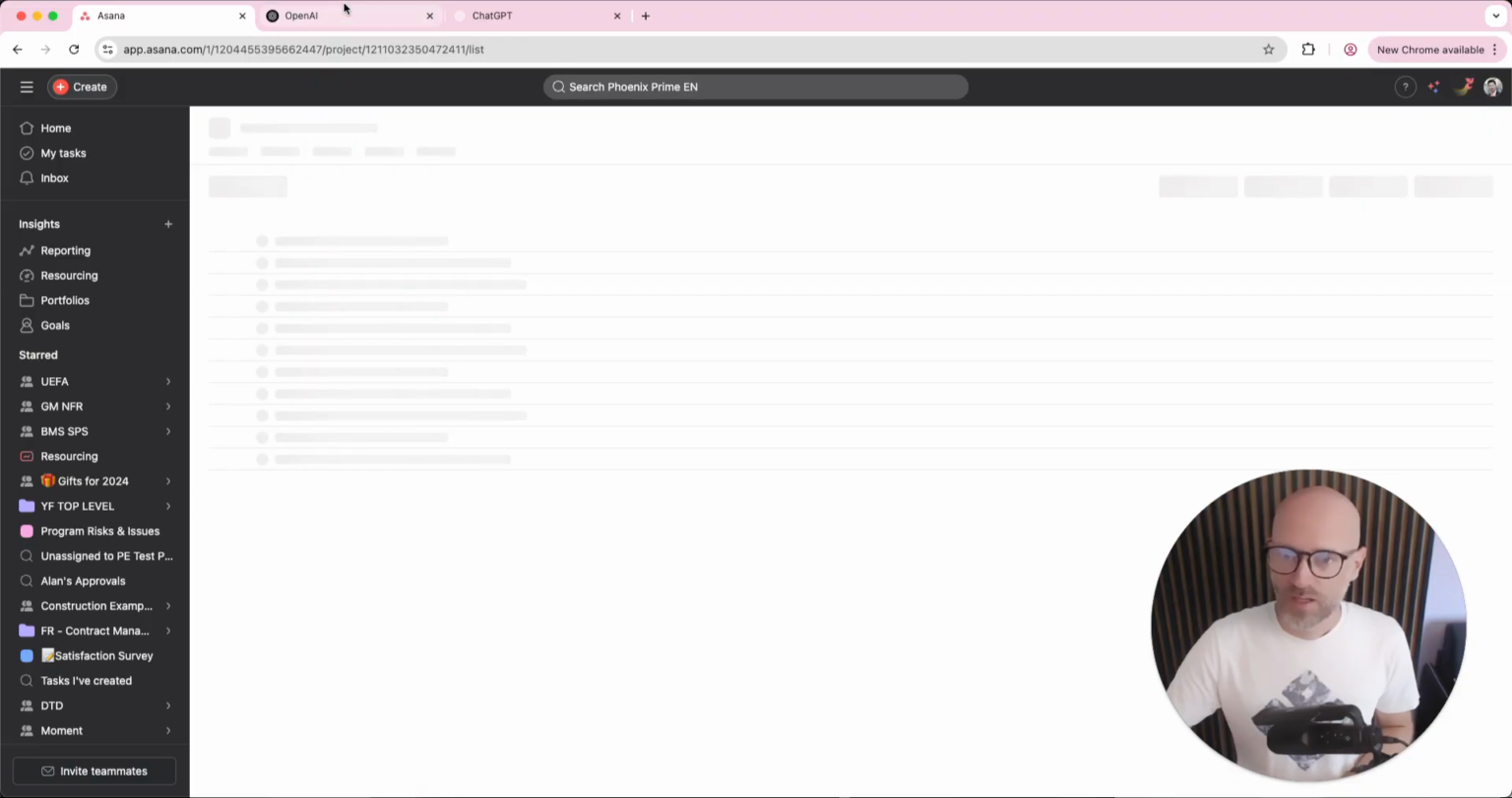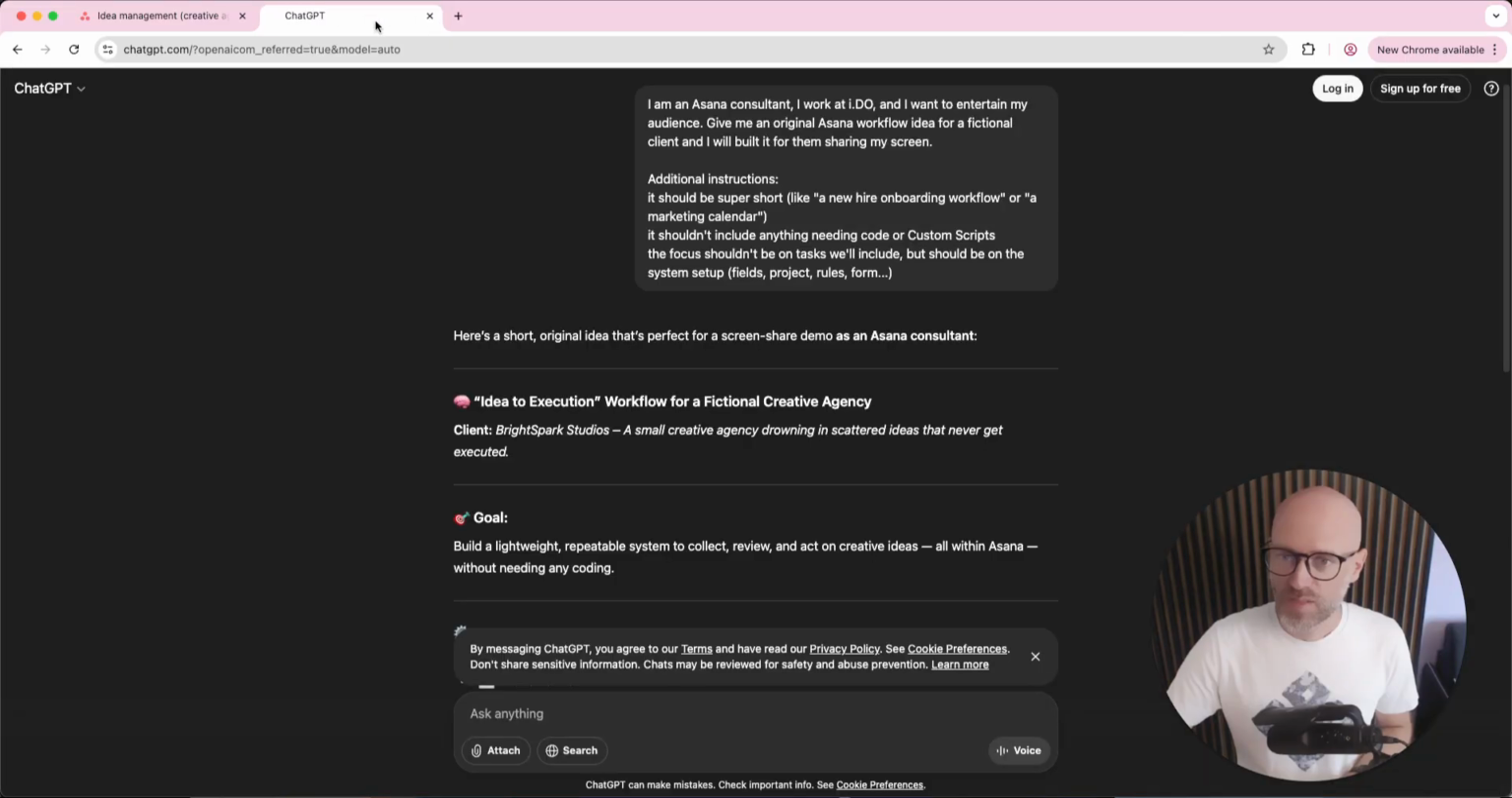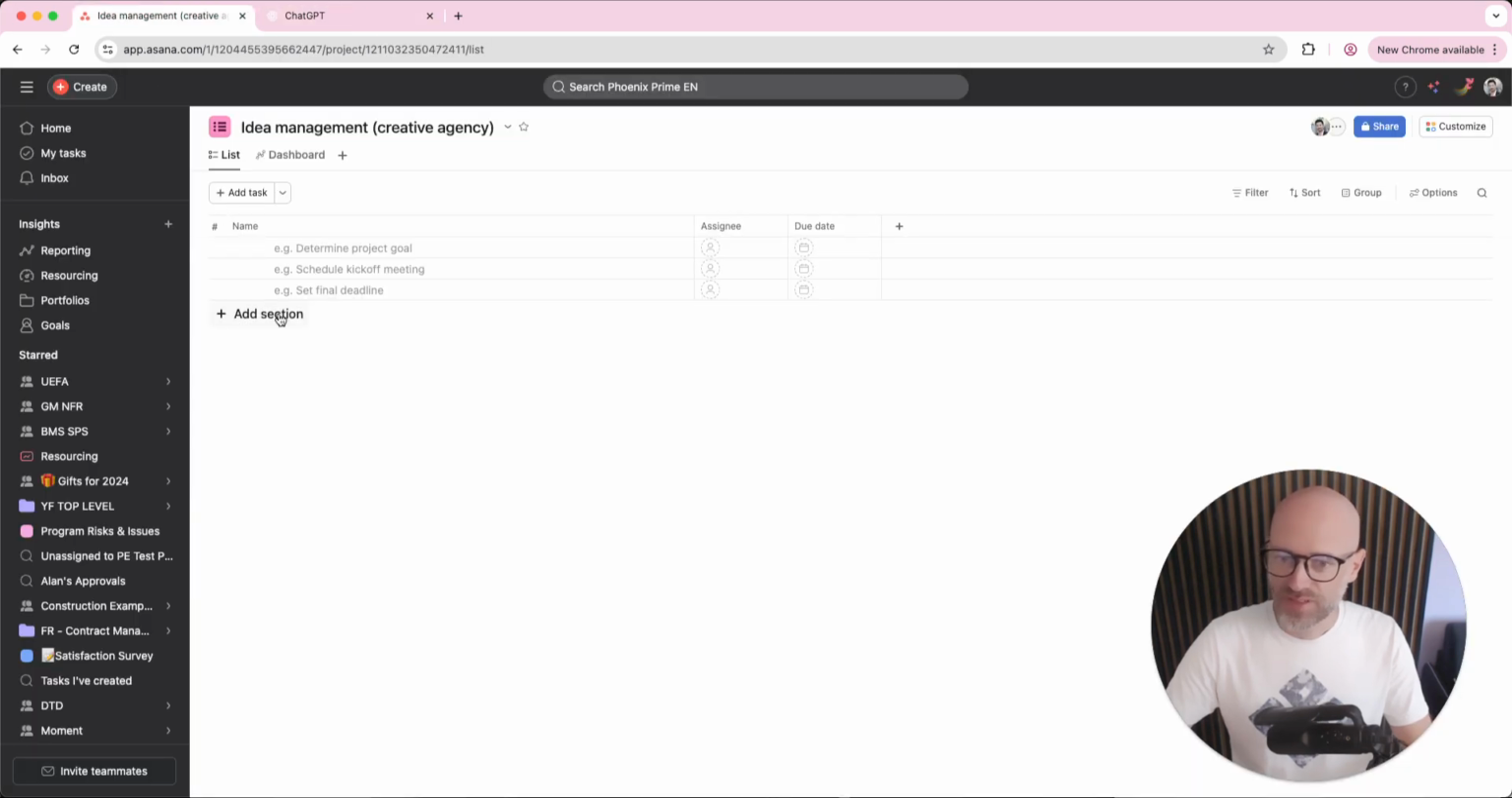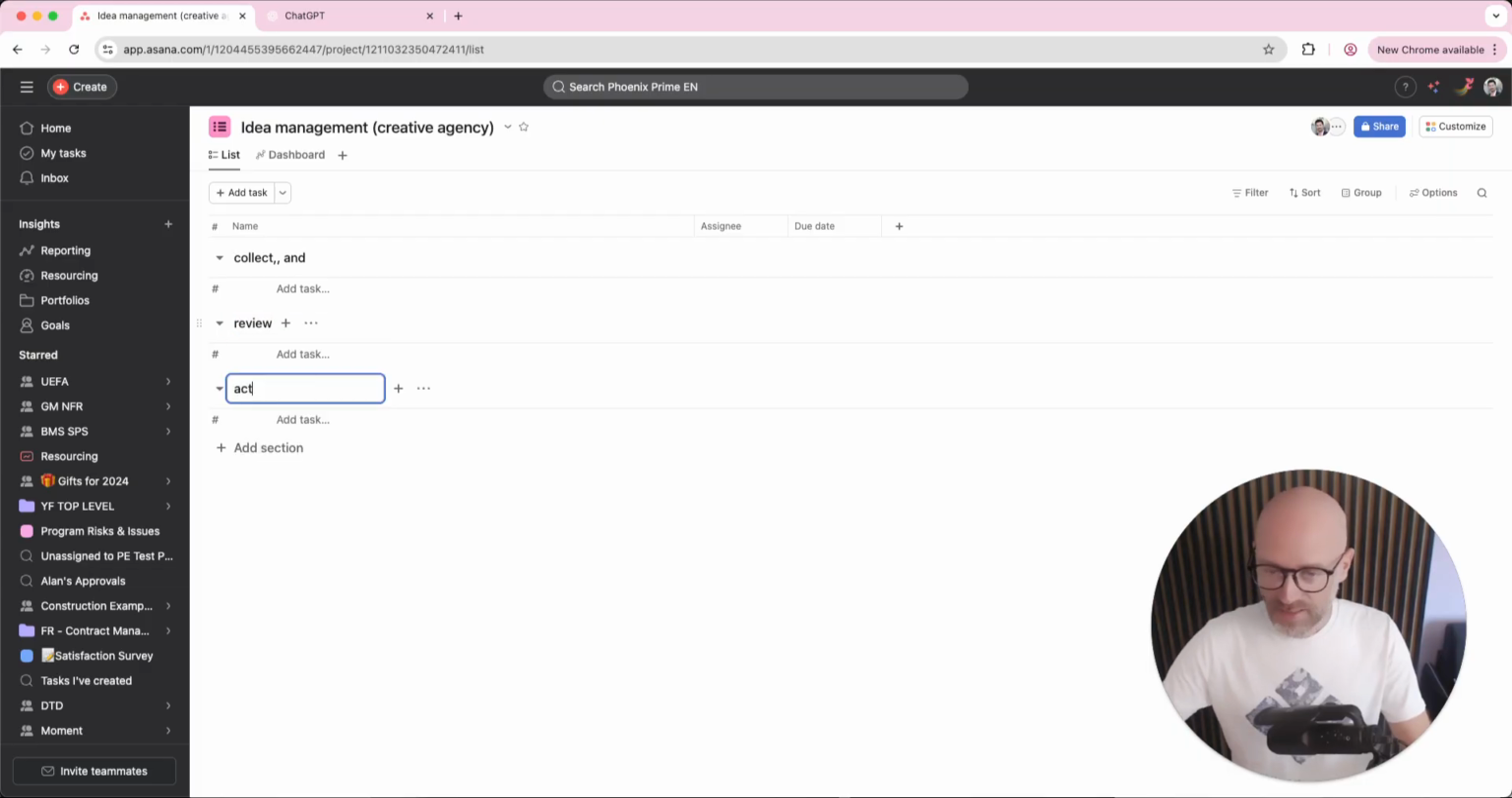Here we go. So if I go back to what ChatGPT actually told me, collect, review, and act. So basically those will be our different sections, and we'll create sections. We have collect, we have review, and we have act. I'm using the tab N shortcut to create sections very quickly. Collect, review, and act.